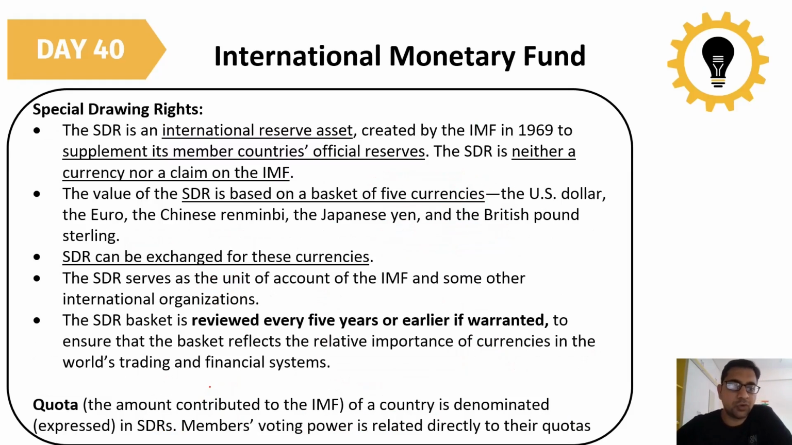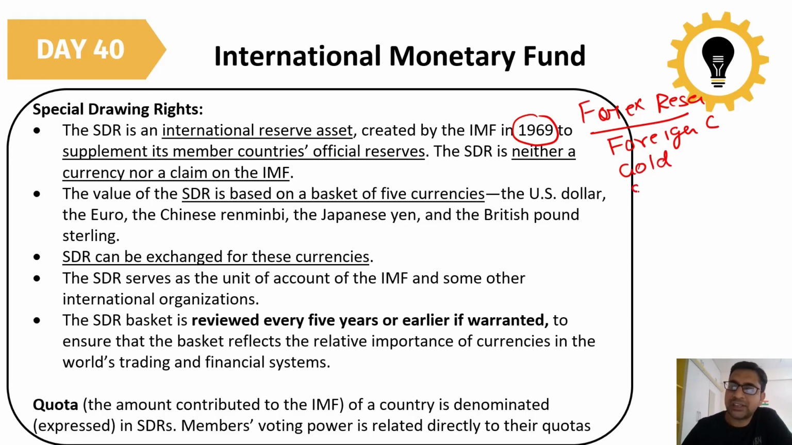So what are special drawing rights under the International Monetary Fund? SDR is an international reserve asset that was created in 1969. The main aim is to supplement its member countries' official reserves. Whenever you ask about forex reserves, how much you have, you count your foreign currency plus gold plus how much SDR you have. So this counts toward your forex reserve.